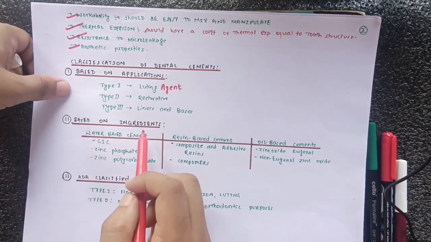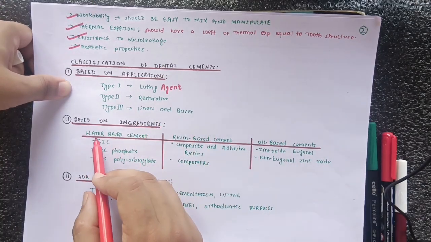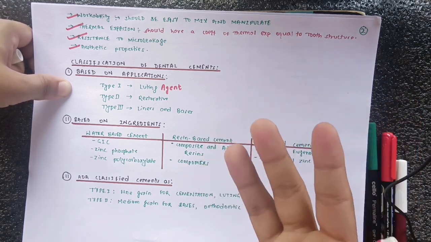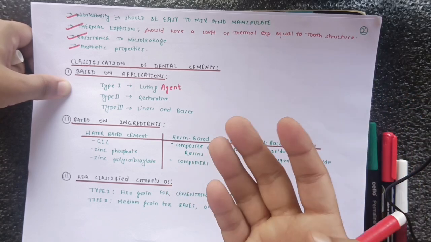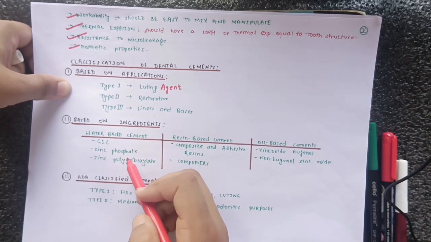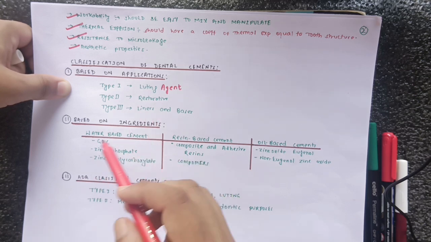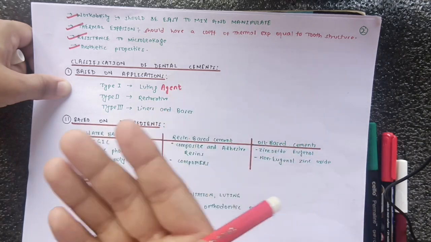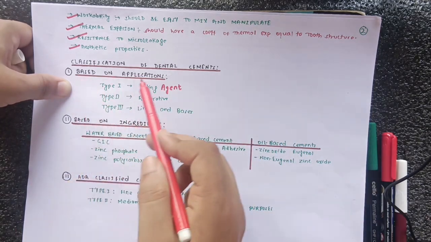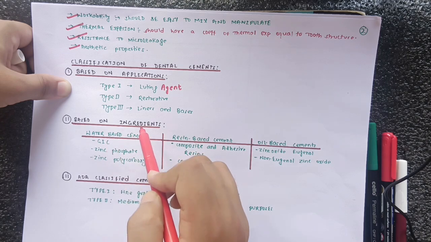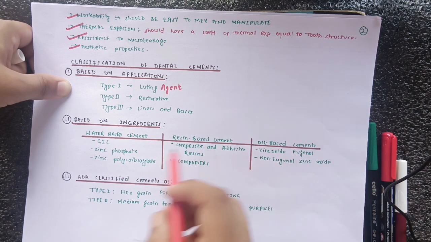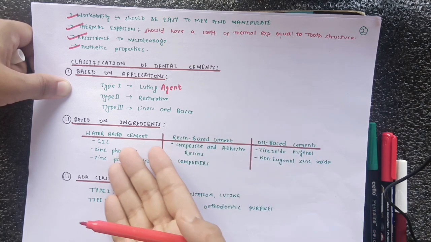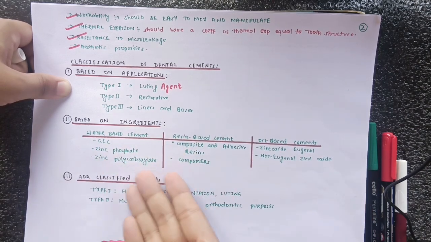So after that, based on the ingredients, and this is very important, okay. So water based cement is there, resin based cement is there, and oil based cement is there. So there are particularly three types: water based, resin based and oil based. And water based cement contains GIC, zinc phosphate and zinc polycarboxylate, okay. So you guys should remember this classification, okay. They can ask you in the theory exam or in the viva exams. So first I have told based on application, type 1, type 2, type 3, and based on the ingredients, water based, resin based and oil based cement. So it is easy to remember: GIC, zinc phosphate and zinc polycarboxylate.